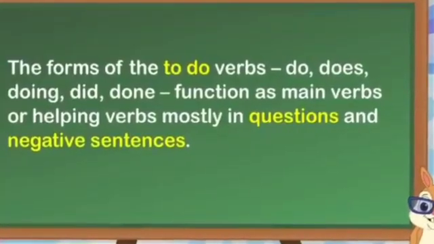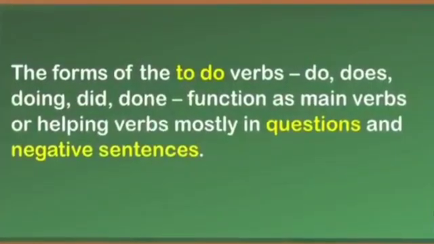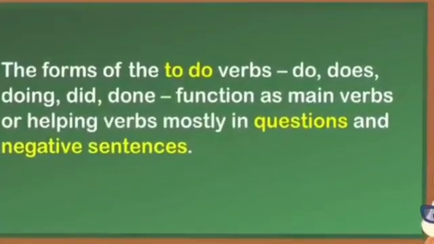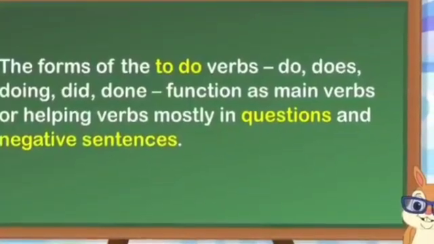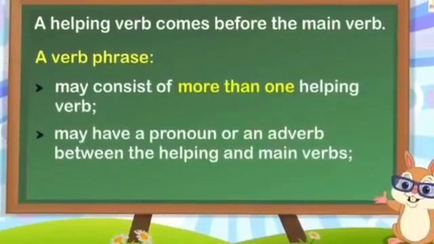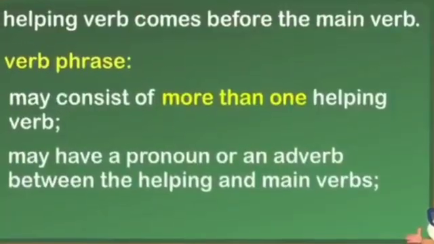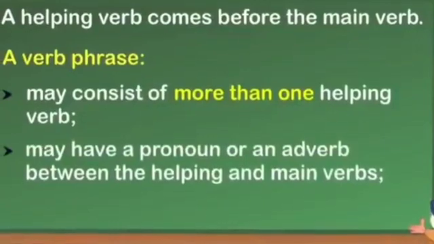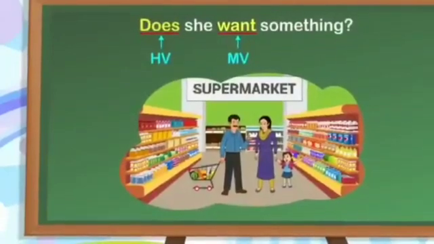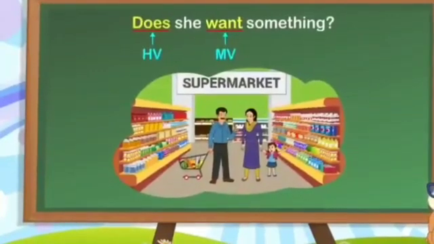The forms of the to-do verbs do, does, doing, did, done function as main verbs, and helping verbs mostly in questions and negative sentences. A helping verb comes before the main verb. A verb phrase may consist of more than one helping verb. And one may have a pronoun or an adverb between the helping and main verbs. For example, does she want something? In this sentence, does is a helping verb and want is a main verb.